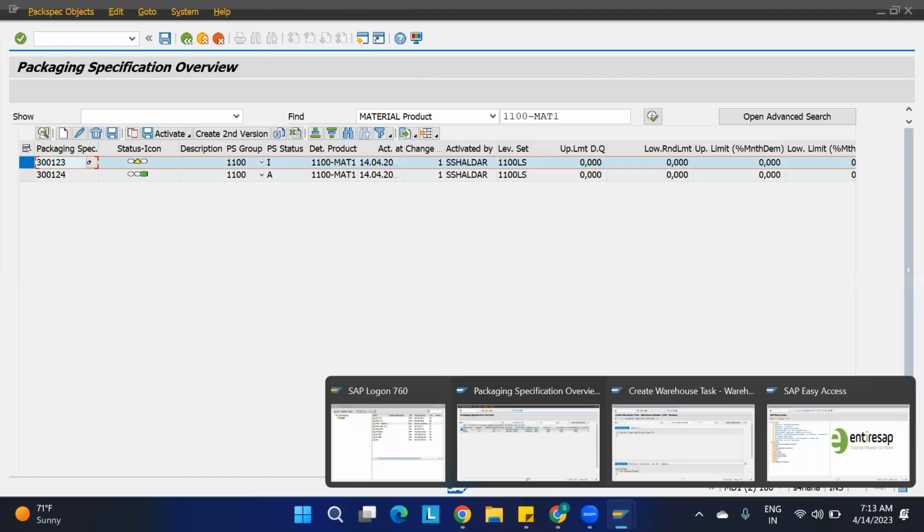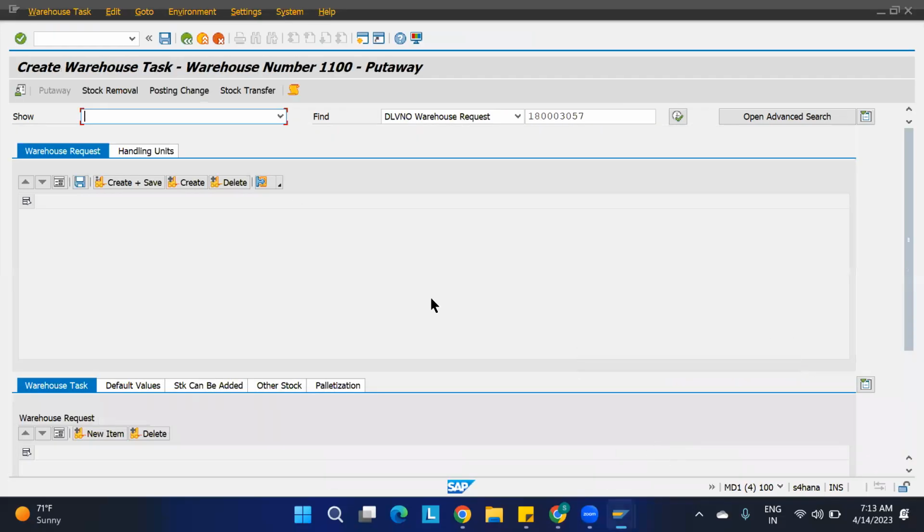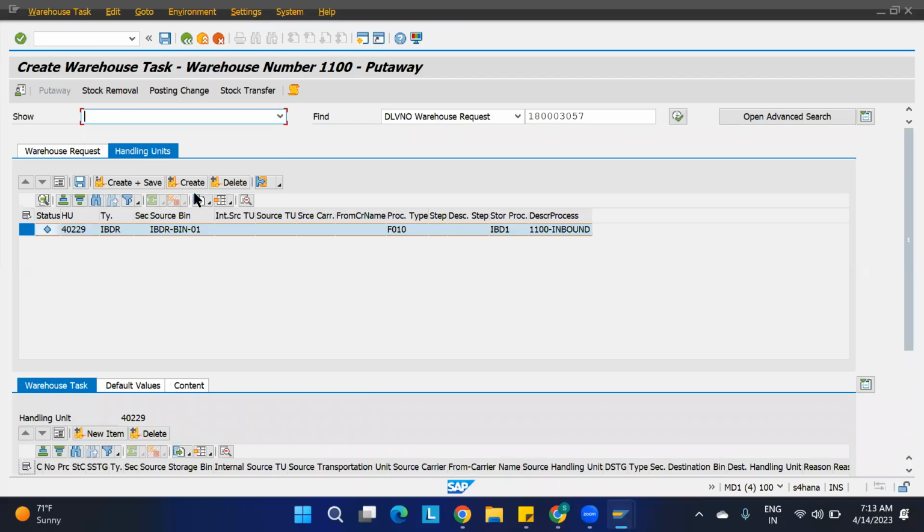That is why I am packing the material. Getting the idea? But one thing, if you do the packaging here, whether we require it in that PRDA packaging? Yeah, packaging, if you are doing it in the VL31N, it is not required in the PRDA script. Yeah, that is fine. Okay.